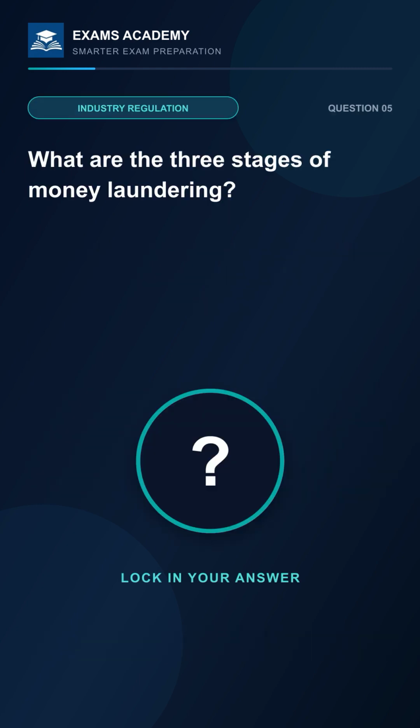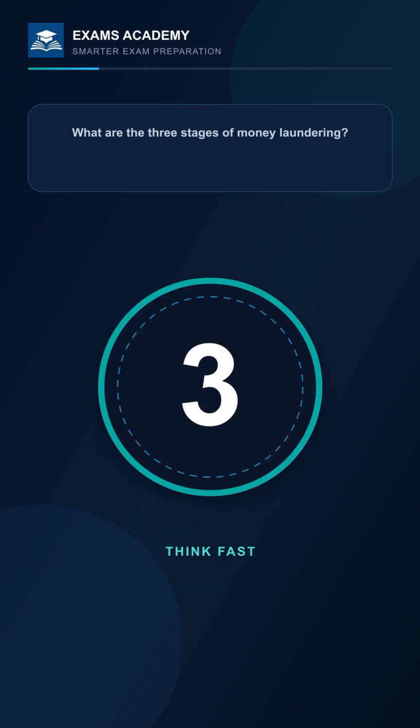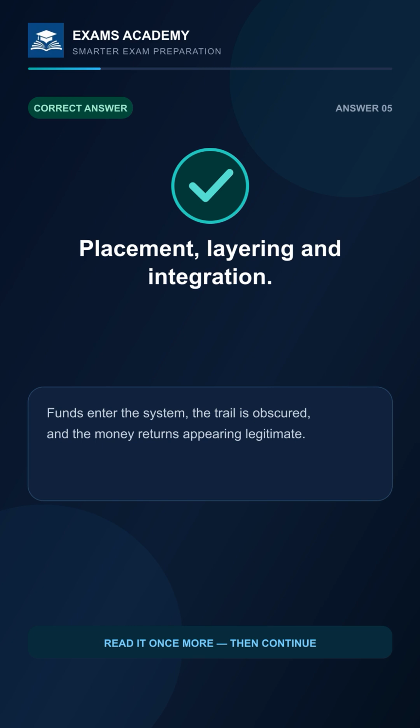What are the 3 stages of money laundering? 3, 2, 1. The answer is placement, layering, and integration. Funds enter the system, the trail is obscured, and the money returns appearing legitimate.